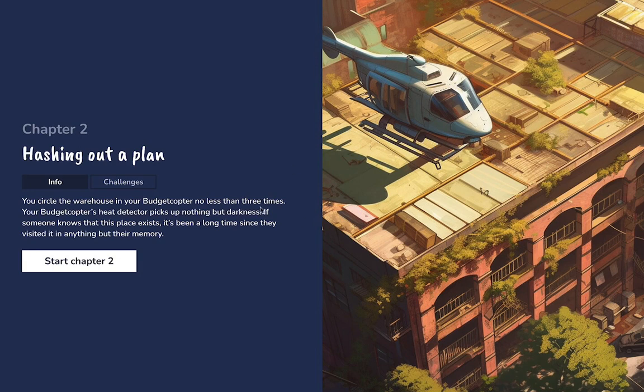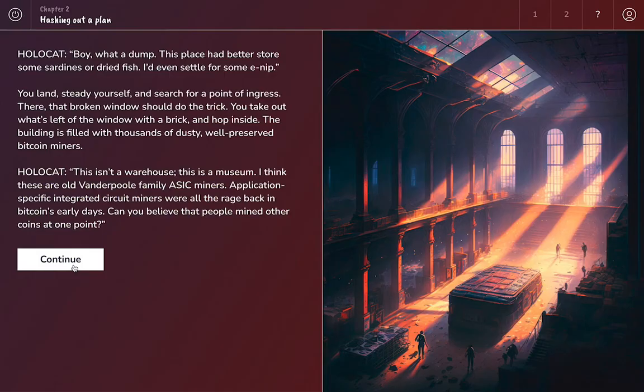Then on the chapters page, we scroll down a little bit. We get this intro to chapter 2. And so now we're arriving, right? We're at a helicopter without blades, not sure what happened there, but we're setting the stage now for chapter 2, an abandoned warehouse. We can see it's overgrown, and we are landing there, wondering what's going on. And then we break through a window.